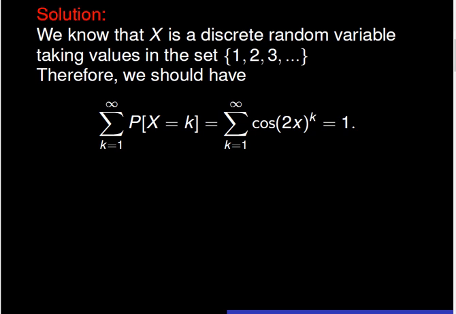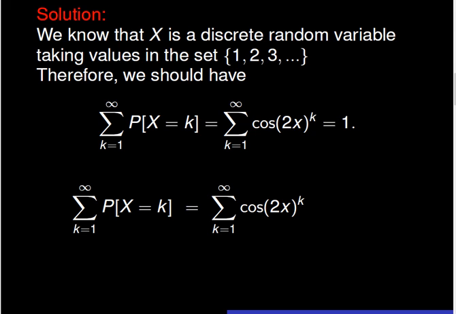We know that the sum of all probabilities should add up to 1. Consequently, the sum for k going from 1 to infinity of cosine of 2x to the power k should be equal to 1. The summation of the probability of x equals k, for k going from 1 to infinity should be equal to the summation of cosine of 2x to the power k for k going from 1 to infinity.